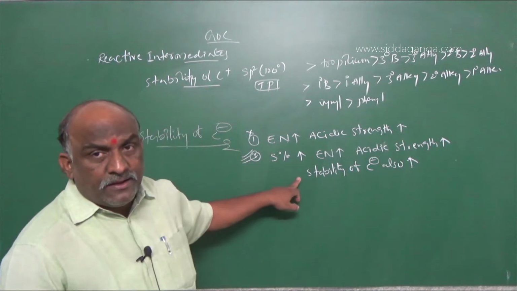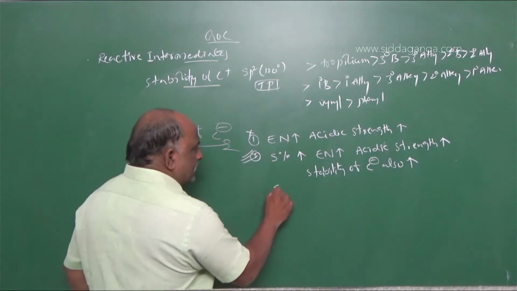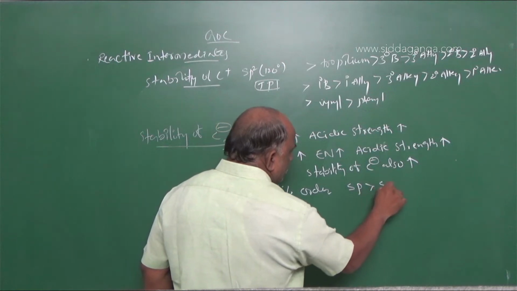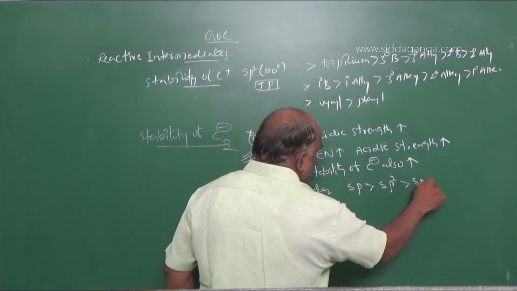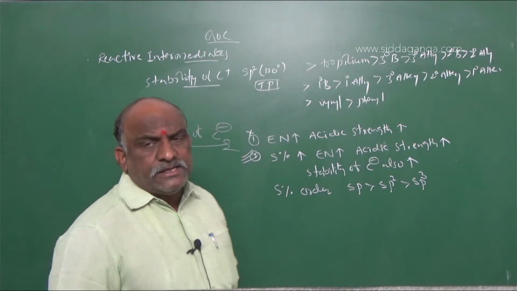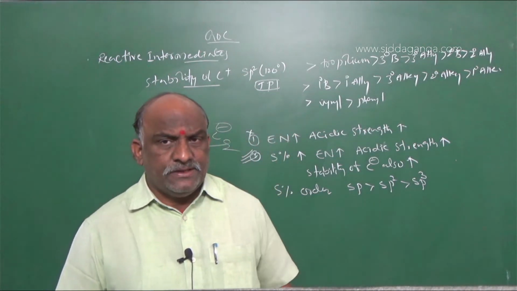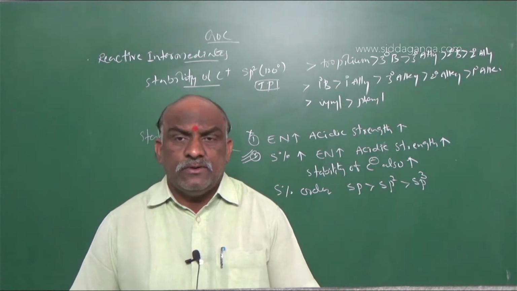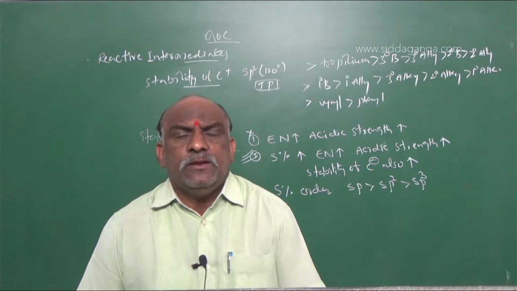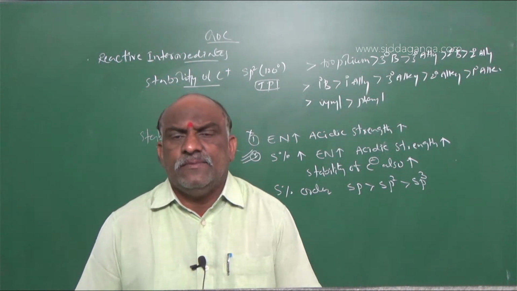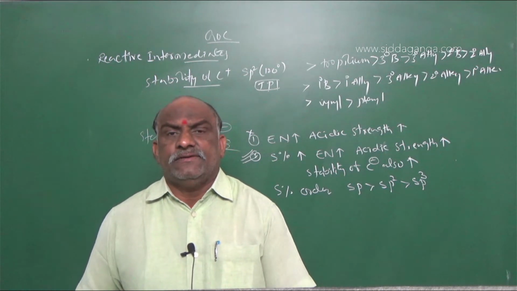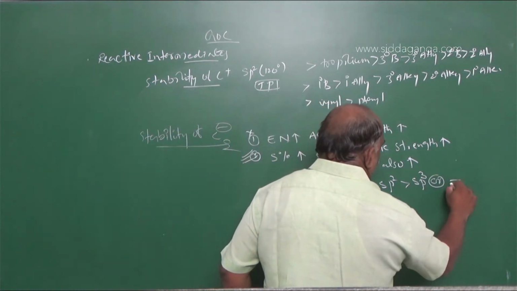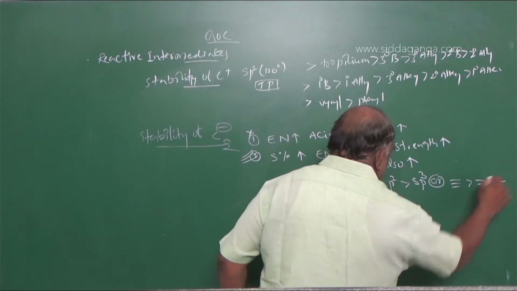according to the S percentage. What is the S percentage order? sp greater than sp2 greater than sp3. sp means a triple bond, where S percentage is more; a double bond has less S percentage, and a single bond has very little. 50%, 33.3% and 25% will be the S character. That is, triple bond greater than double bond greater than single bond.